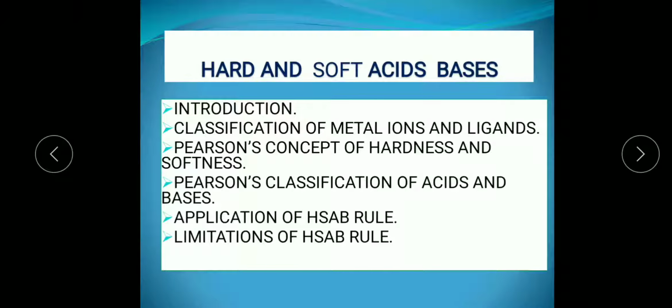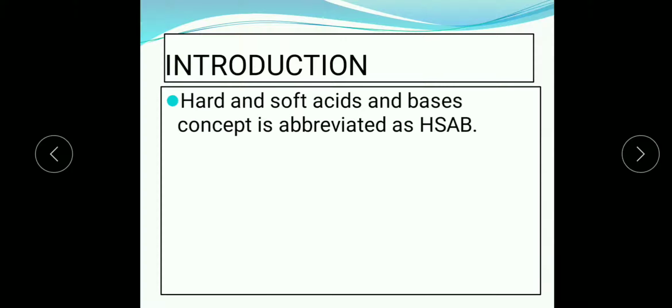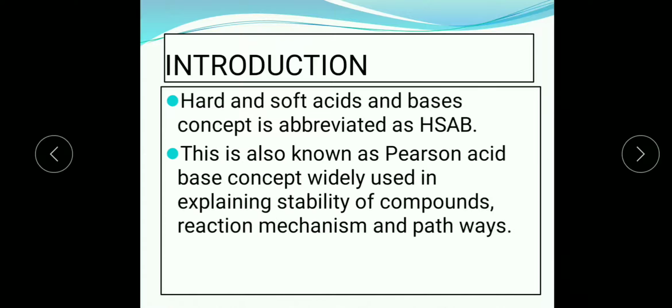The first is the introduction. In introduction, the hard and soft acids and bases concept is abbreviated as HSAB. This is also known as the Pearson acid-base concept, which was widely used in explaining the stability of compounds and to know the reaction mechanism and pathways.